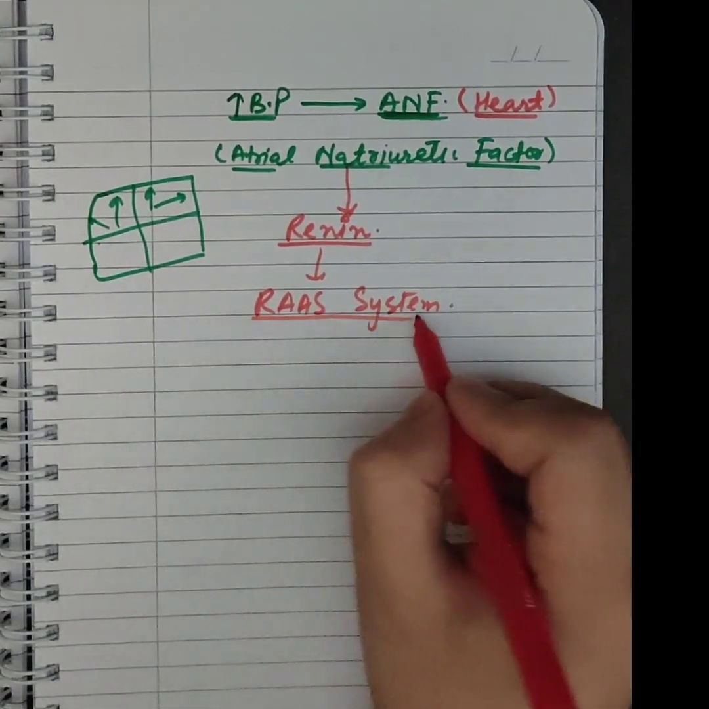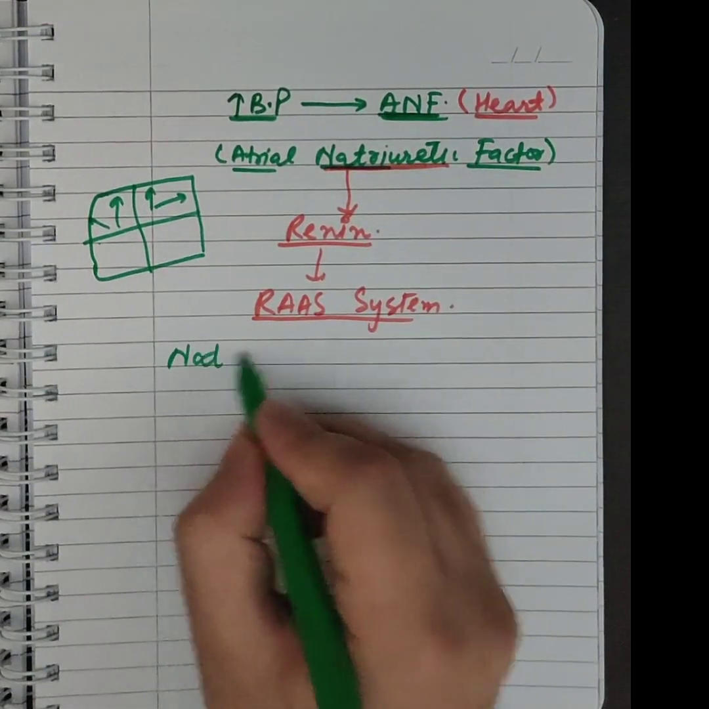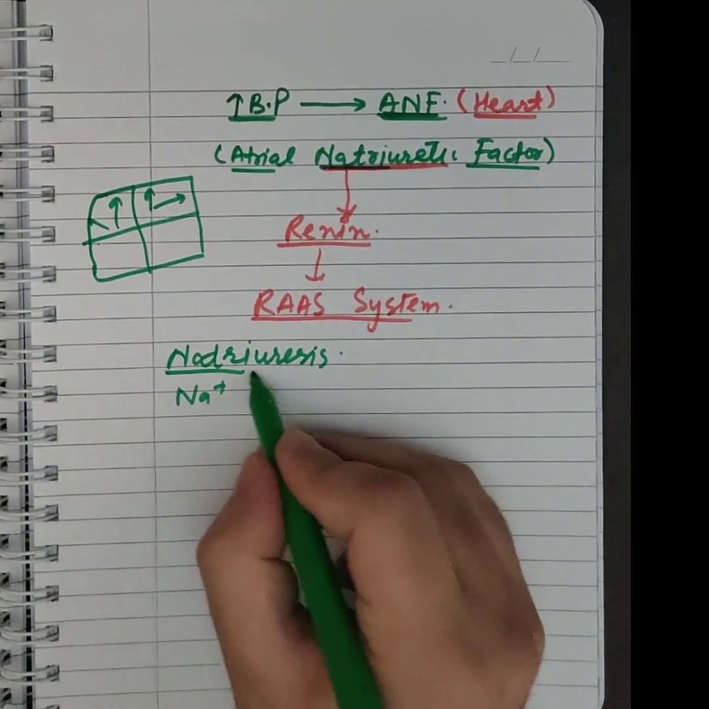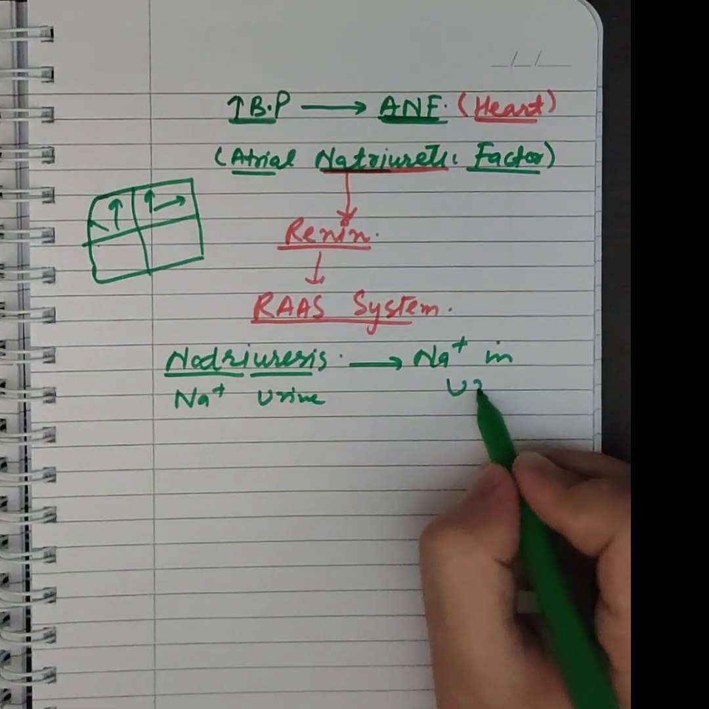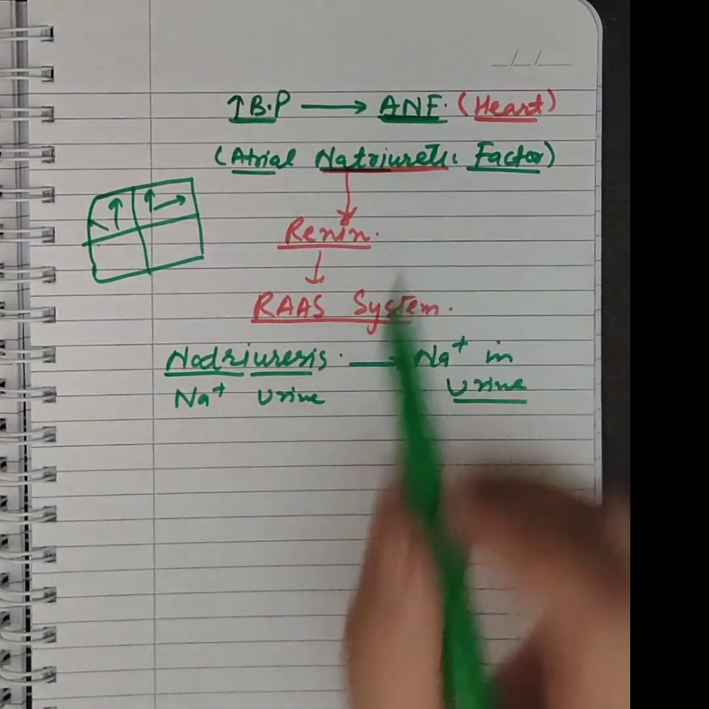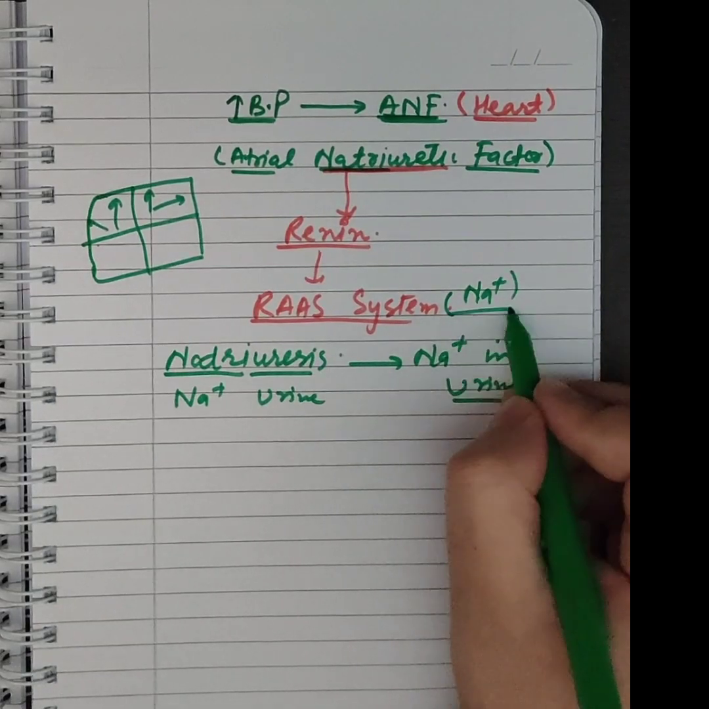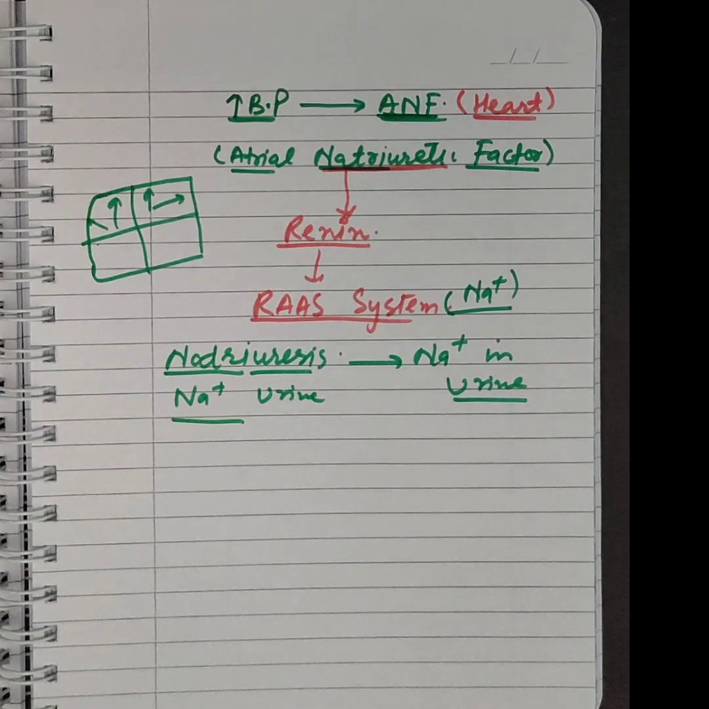How does it oppose the RAAS system? Just one word: natriuresis. Natriuresis means natri, sodium, uresis, urine. It is throwing off sodium in urine. So what does this ANF do? The RAAS system was bringing sodium into the blood. ANF throws sodium in urine, and thus our blood pressure is checked from getting very highly elevated. So this is how the RAAS system works.